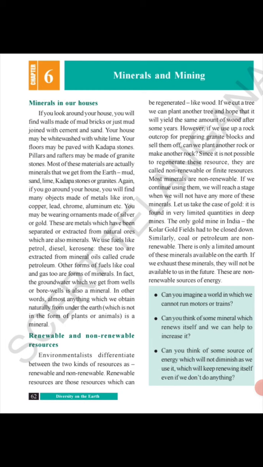Your mother might be wearing ornaments made of gold, silver, diamond and different types of stones. The utensils we use in our house are made of silver, steel or aluminium. Different types of minerals are available in our house. Let us study about these minerals in greater detail.